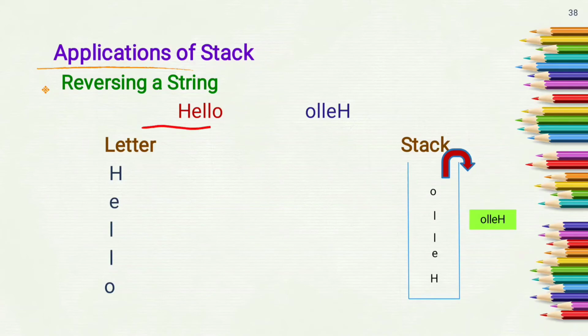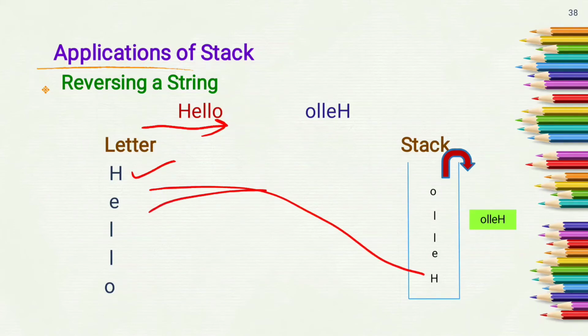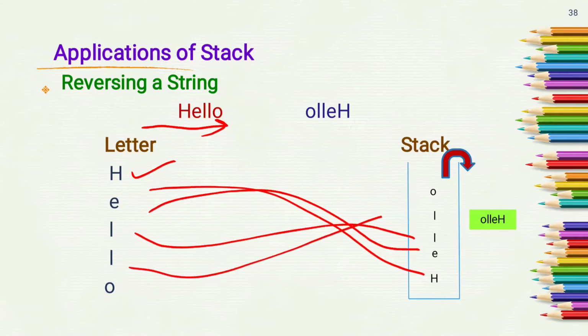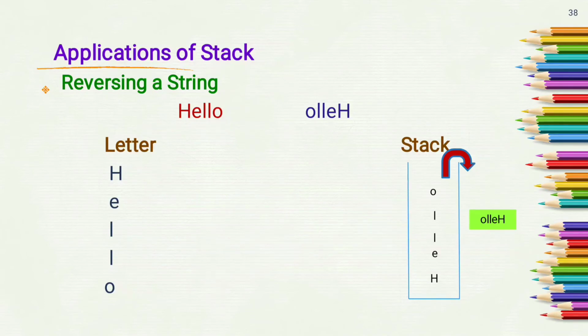First we scan the given string from left to right. First we get the letter H, push it into the stack. Then we get E, push it into the stack. L, push L, push L, push O. Now as we know, a stack follows the LIFO mechanism, last in first out. So first we get the letter O, then L, L, E, H. So we get the reverse of the string HELLO with the help of a stack.